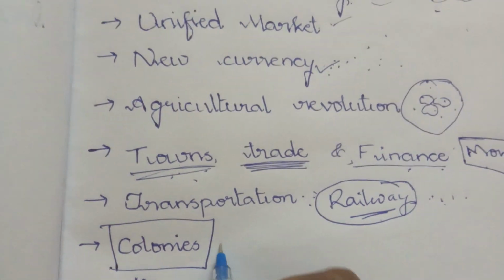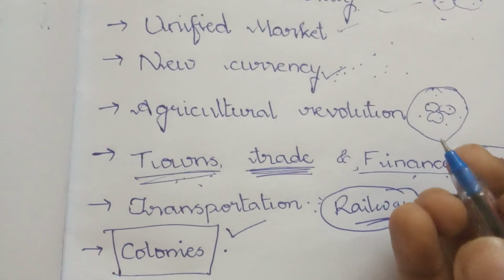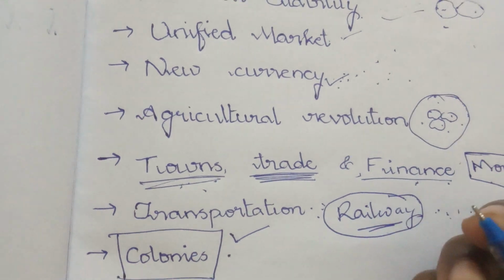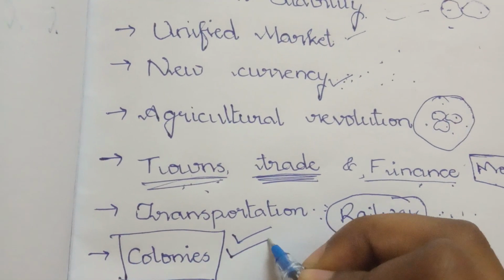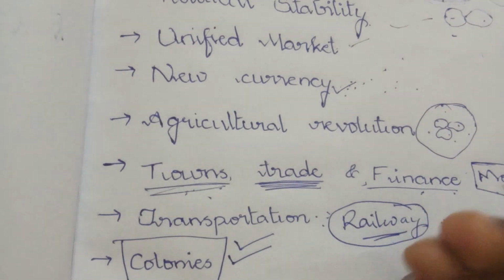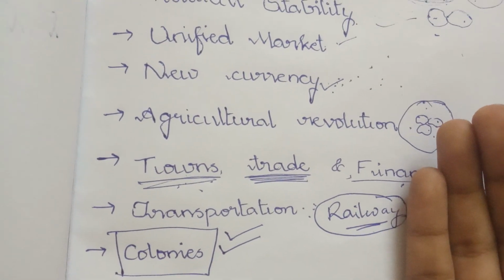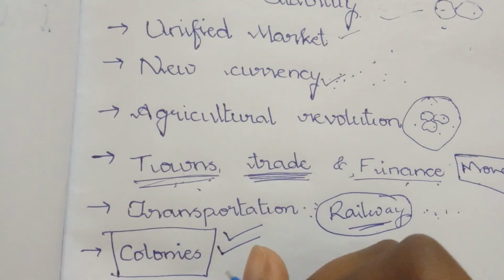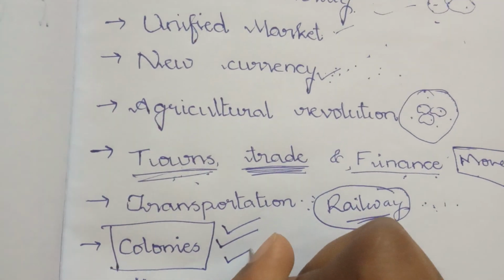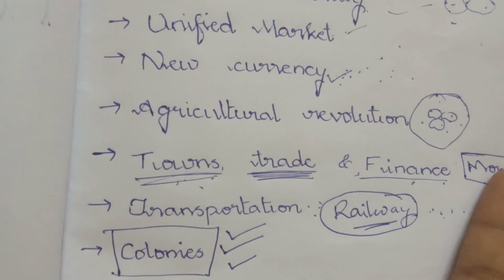And lastly, the main thing, colonies. Now they are getting raw materials from colonies like Africa, India, etc. And after they produce goods, they need a market, and they use their colonies as markets, like selling their goods in our country at higher cost. And then they get raw materials for very low cost, because they are ruling our country and they can take as much as they want.